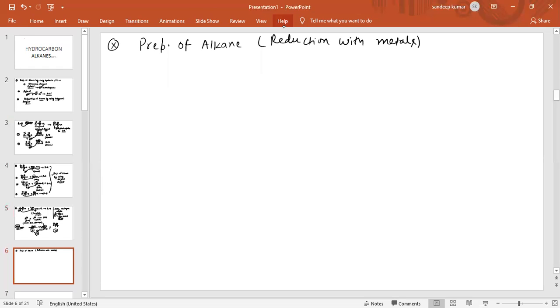Suppose an alkyl halide RX is given, and we use sodium in presence of EtOH. What is EtOH?